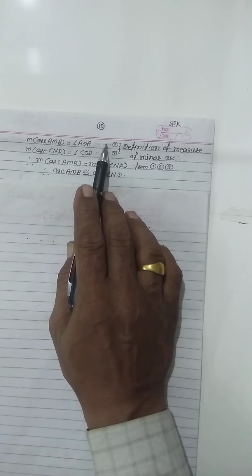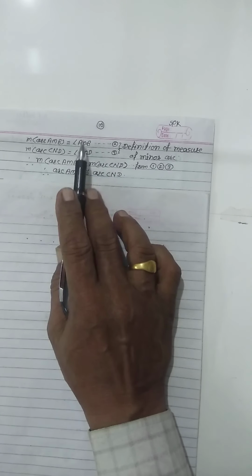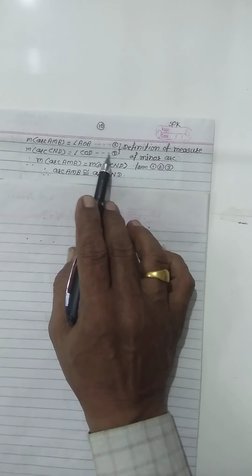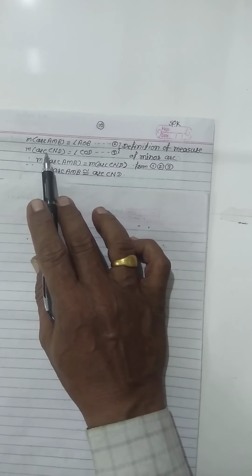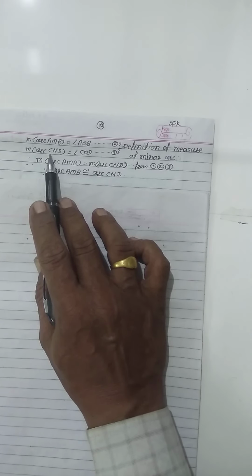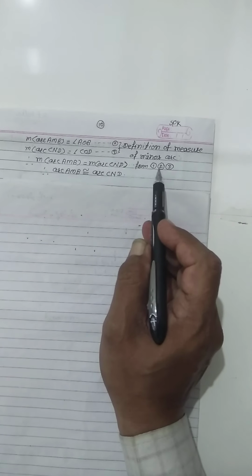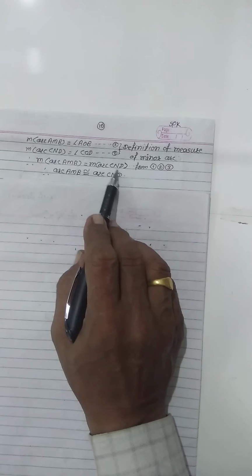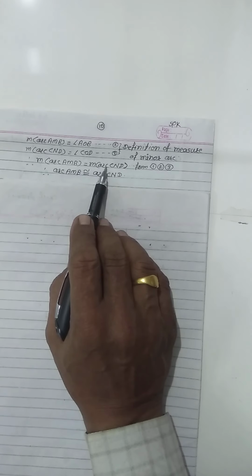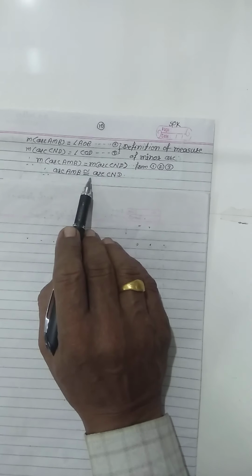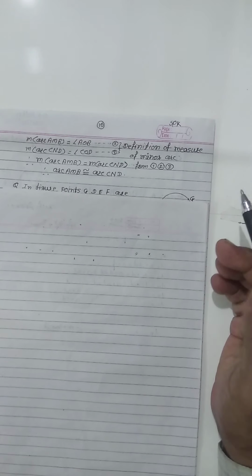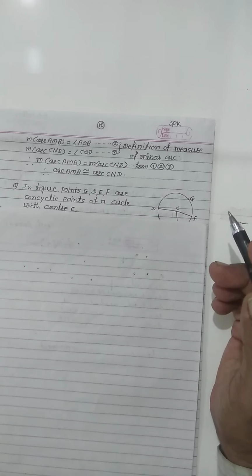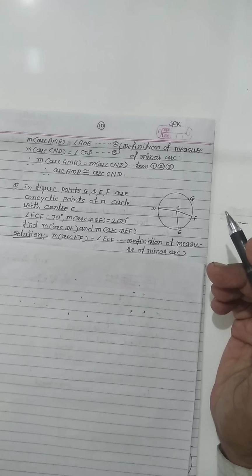In equation 1, we proved that these two angles are congruent. Then from 1 to 3, these two arcs have equal measure. If the arcs have equal measure, then arc AMB is congruent to arc CND. In this way, we prove that the two arcs are congruent. Now we see one of the examples.